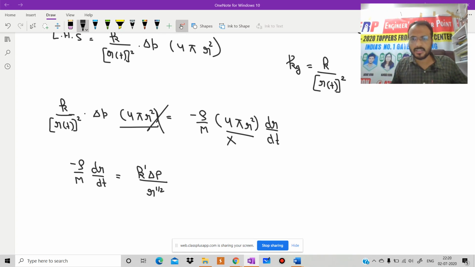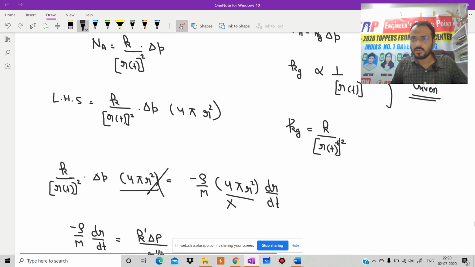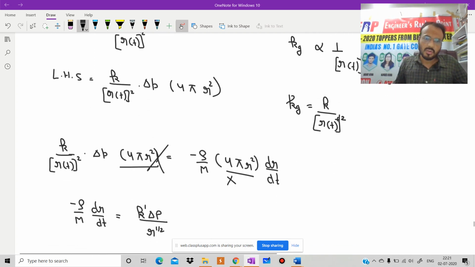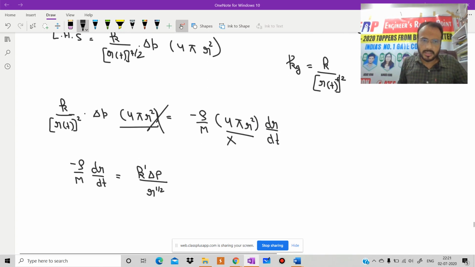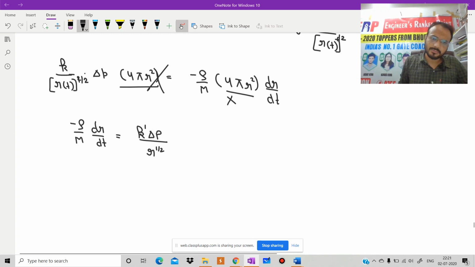I made one mistake. In the question, it is given as r square. I don't know why our typist made that mistake. kg is inversely proportional to r to the power 1 by 2. Here also 1 by 2, here also, here also 1 by 2. Sorry for that. Please check this question once again: r to the power 1 by 2. Now we will solve this question.